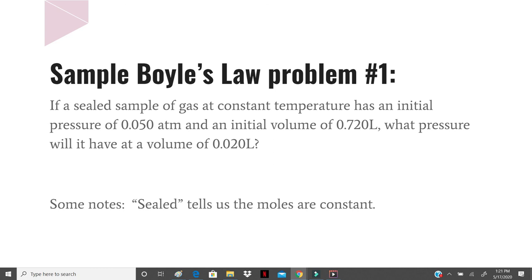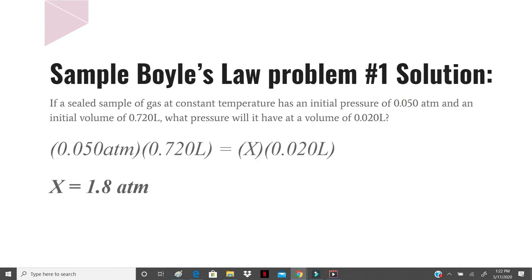So let's do a couple of sample problems with Boyle's law. If we have a sealed sample of gas at constant temperature that has an initial pressure of 0.050 atmospheres and an initial volume of 0.720 liters, what pressure will it have at a volume of 0.020 liters? Some notes here. Sealed tells us that the moles are constant. This time we don't have to worry about Kelvin because there is no temperature. So long as the temperature is constant, this is going to apply.